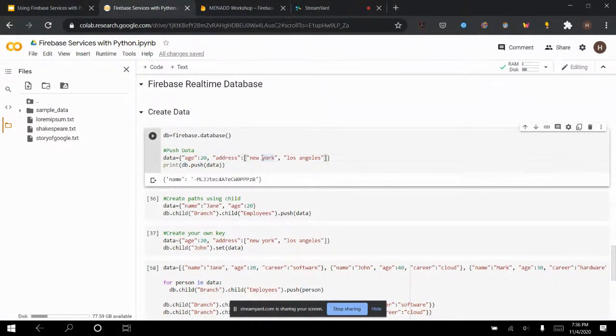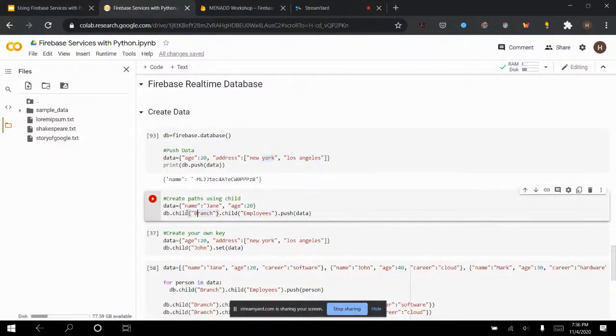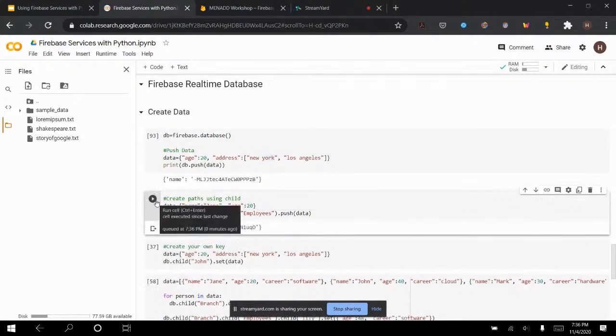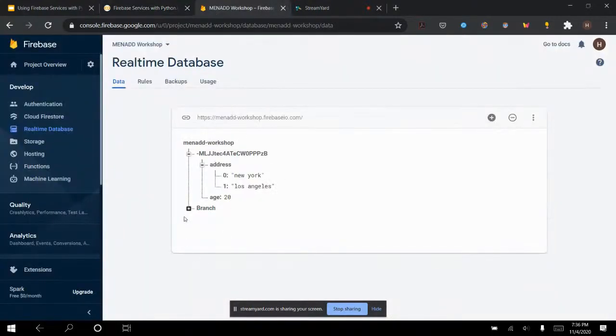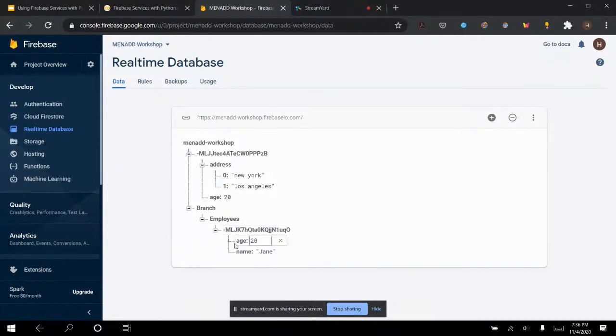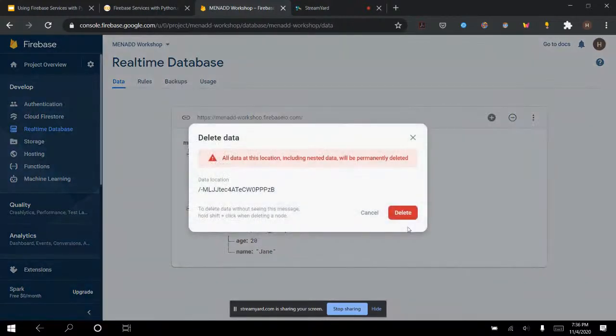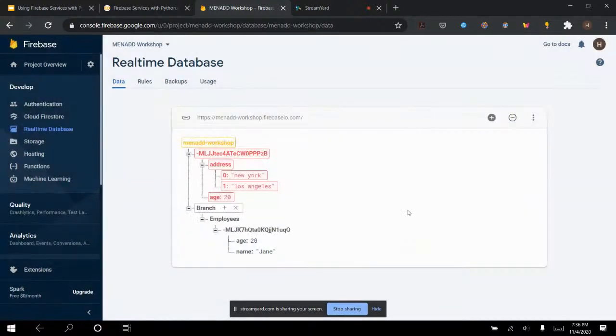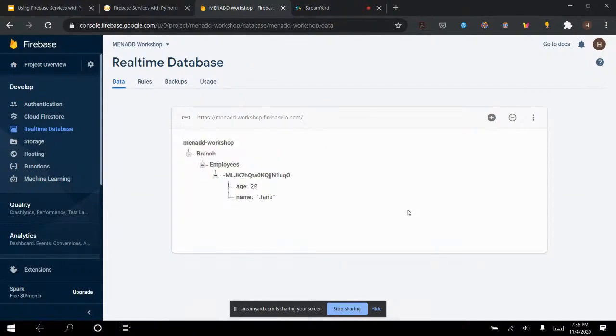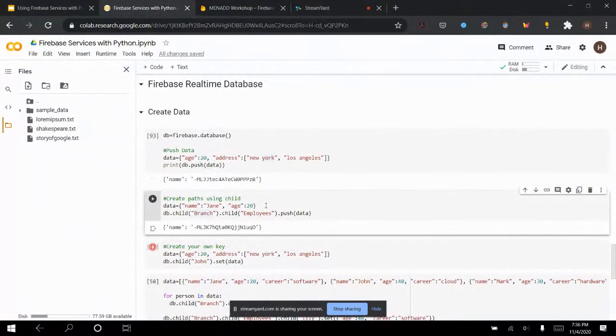Now I can also create paths. I can create db.child(branch).child(employees).push(data). If I run this, here I created branch, then employees, then this data. This is a randomly generated ID. I can delete the previous one to make it look better. This is the sort of structure of a real-time database. It's hierarchical, it's JSON-like format, it's document-oriented. Great. Now we know how to create some data.